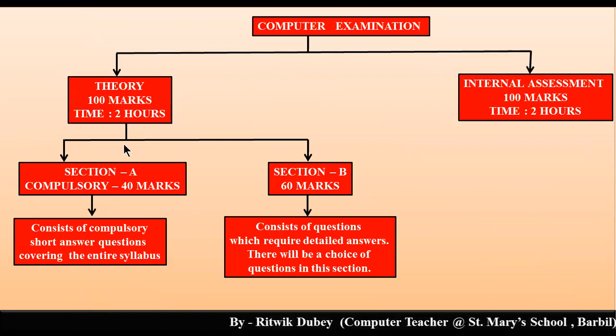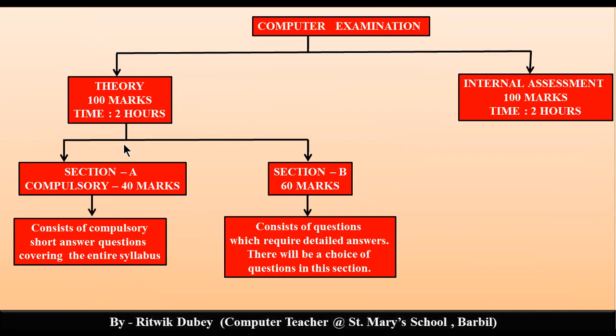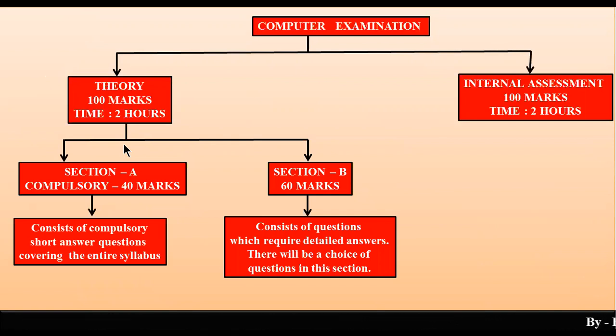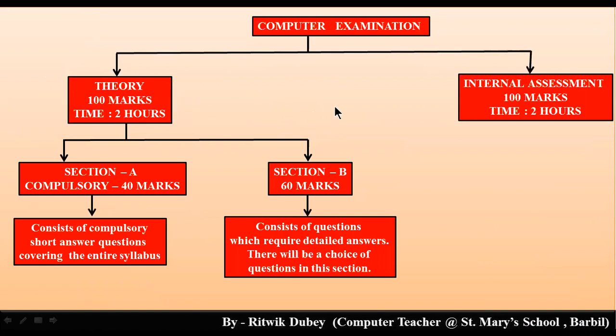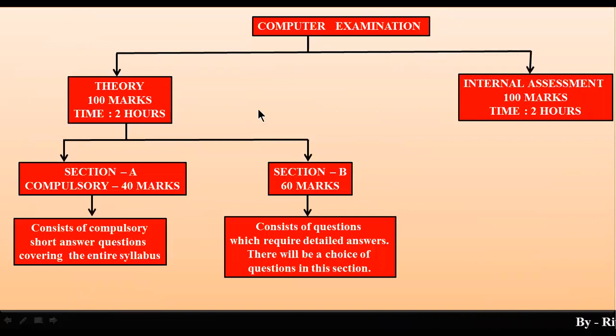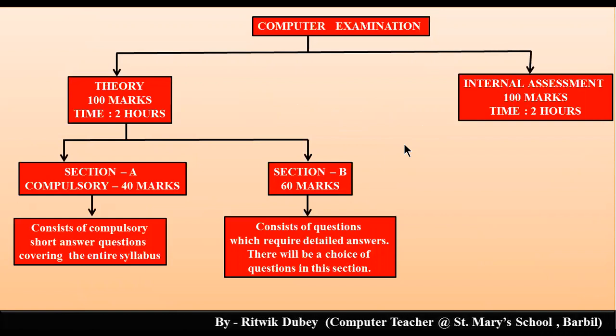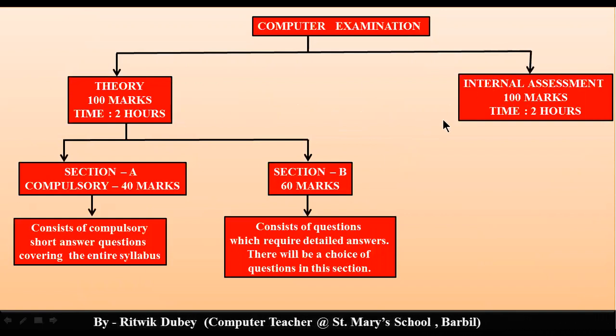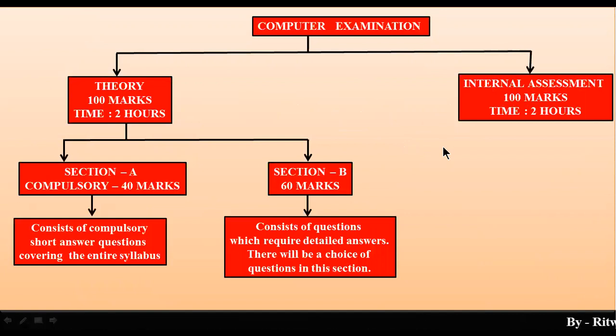And the final result, which will be there in your mark sheet provided by the board, how it will be evaluated? The marks which you will secure in theory and the marks which you will secure in internal assessment, both will be added, and then the average will be given to you. Am I clear? So 100 plus 100 by 2 means it is out of 100. The average mark you will get.